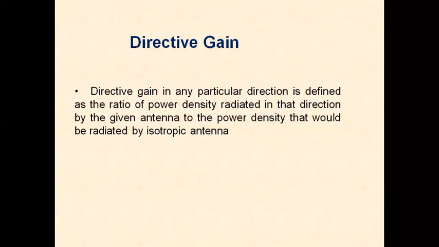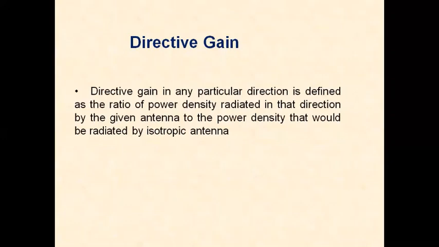Both power densities are measured at the same distance, and both antennas radiate the same total power. Note that the directive gain is the ratio of power densities, and therefore it is a power ratio.